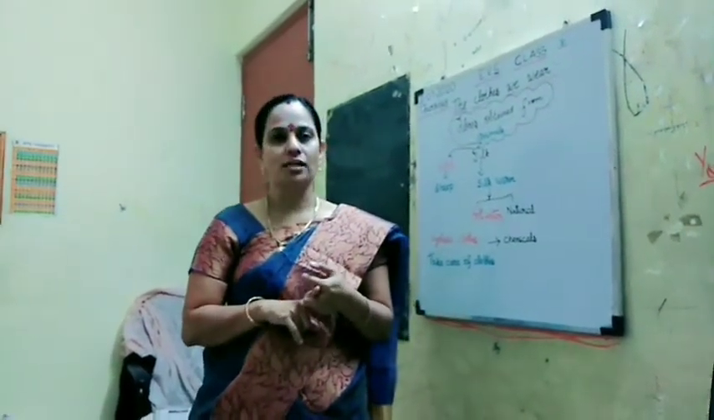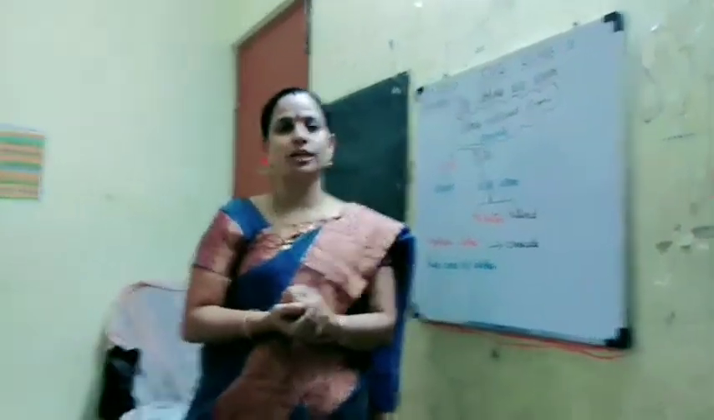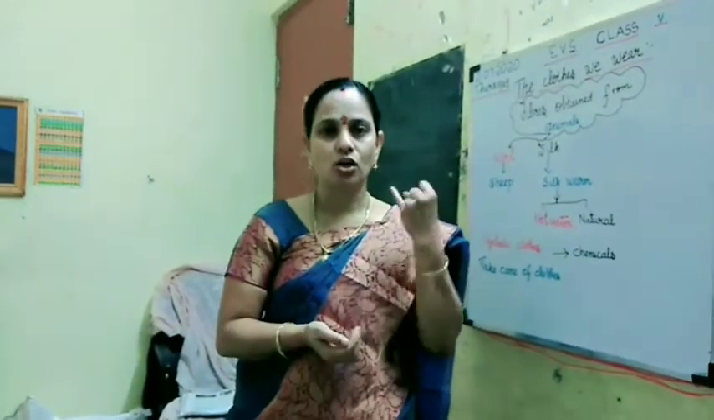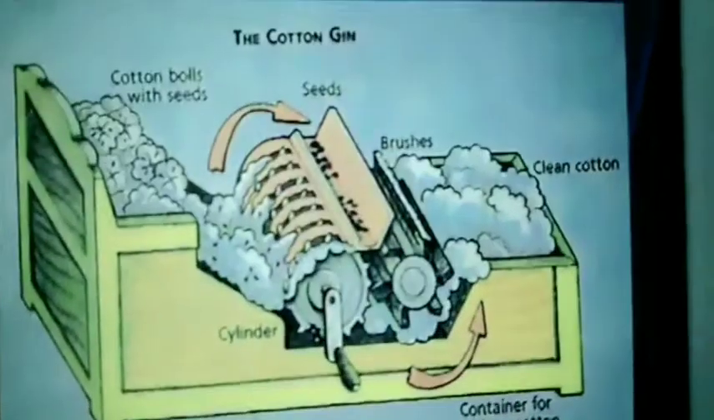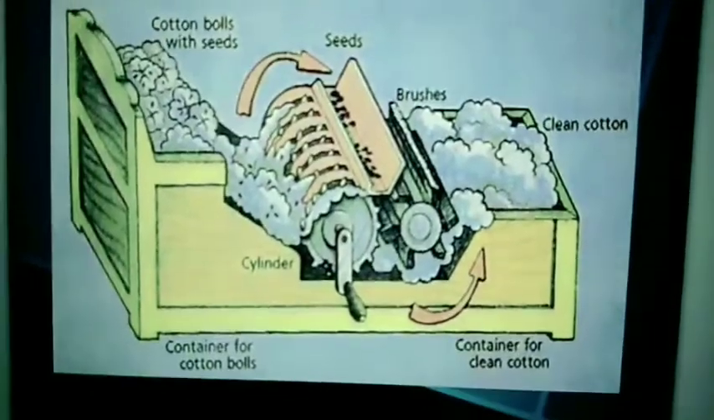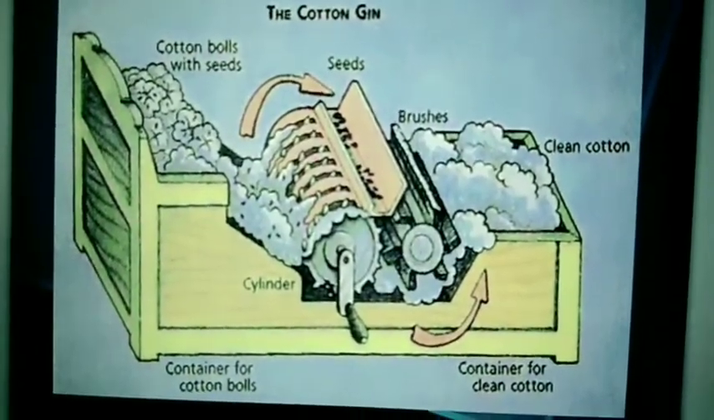What are the different types of plants we get clothes from? The first one is cotton. The cotton flowers are turned into cotton balls. We pick the cotton balls from the cotton plants and put them inside a special machine called the ginning machine.